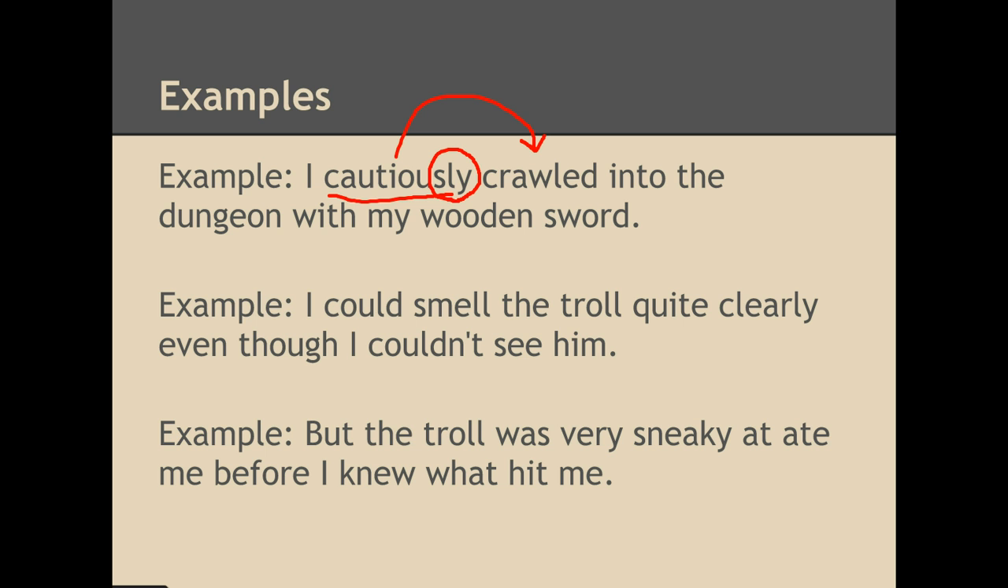Here's the second sentence. I could smell the troll quite clearly, even though I couldn't see him. Quite, in this case, is an adverb. It is describing this word, clearly. It happens that clearly is also an adverb.